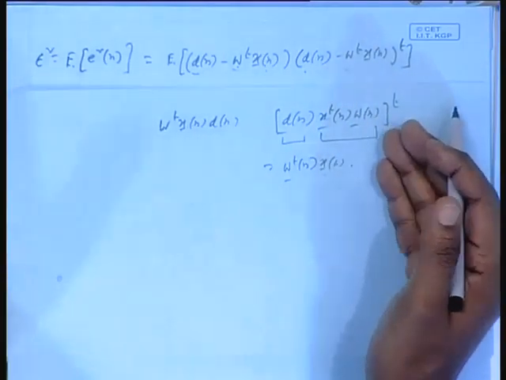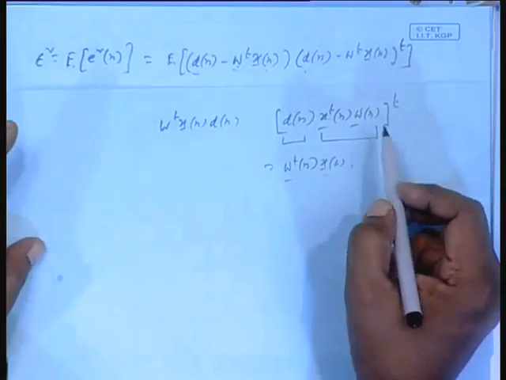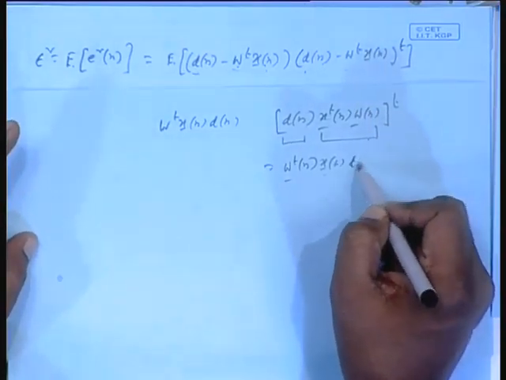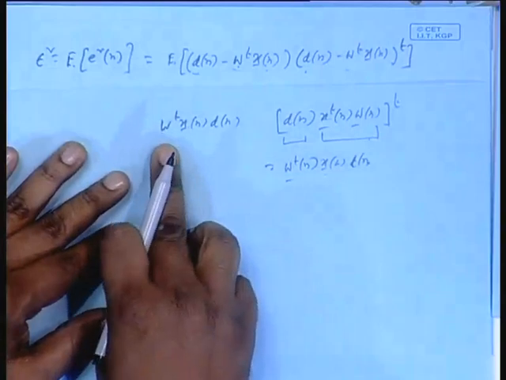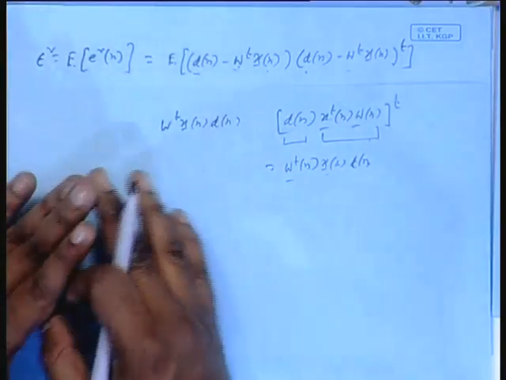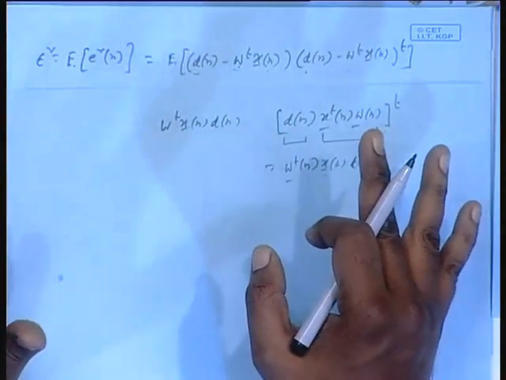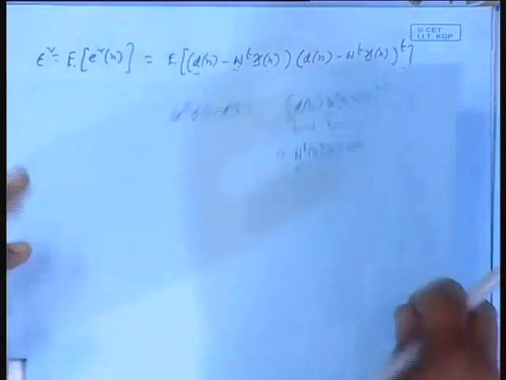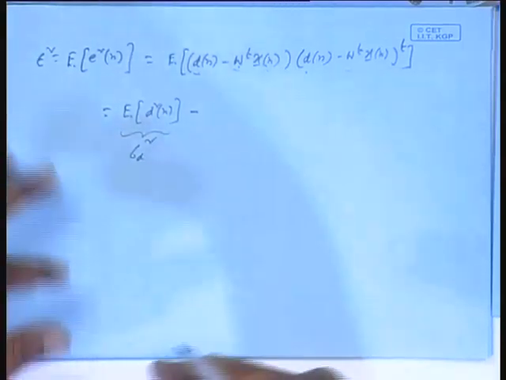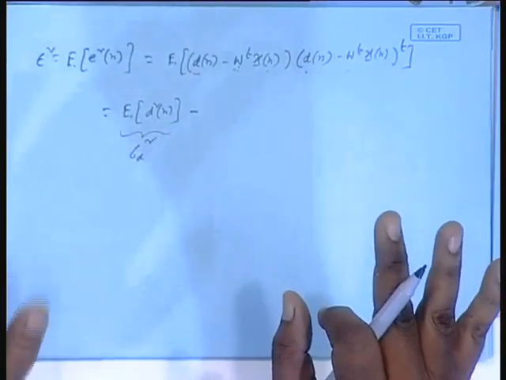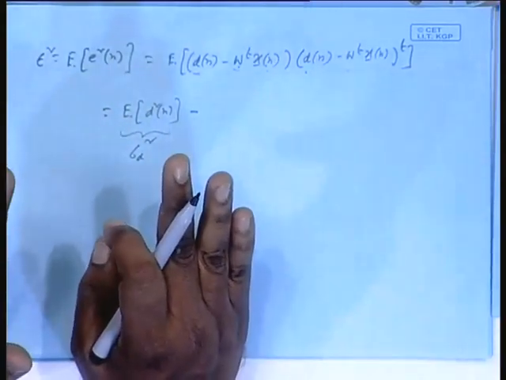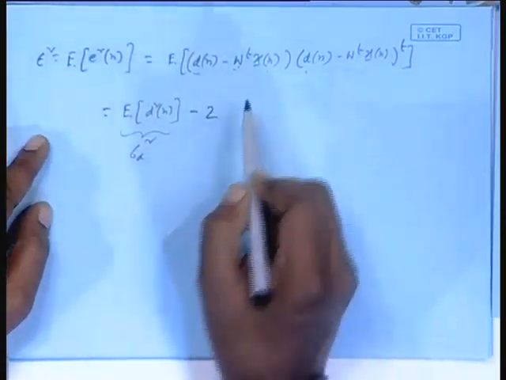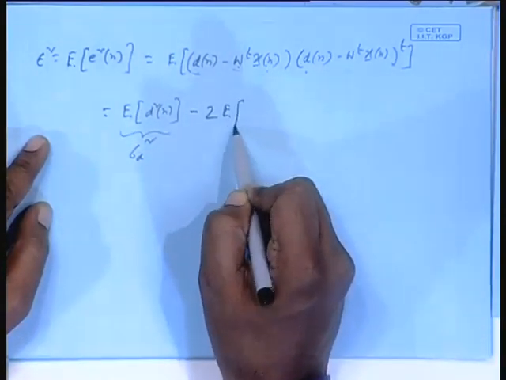So the transpose of Dn is Dn, isn't it? You can do it by elaborately expanding Xn, Wn term by term, but do not do that. You got this idea? So the two cross elements are the same. Are you convinced? So that means twice I can write E